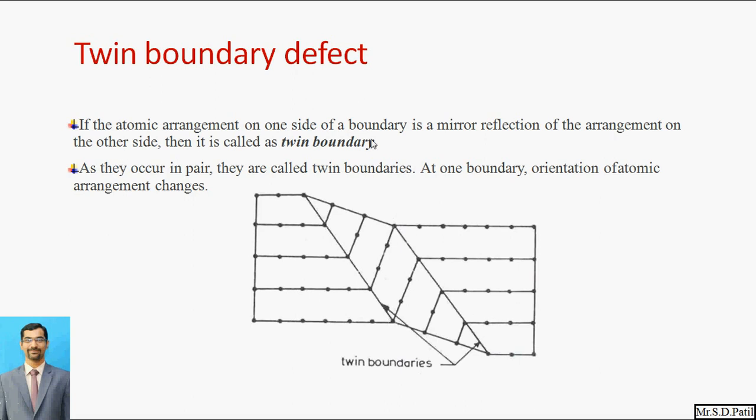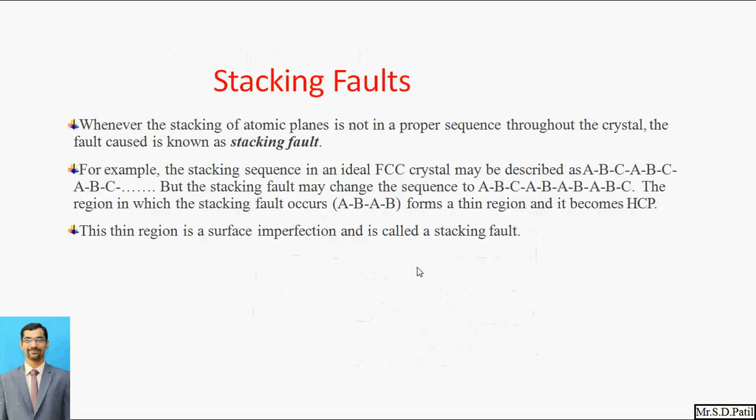So the atomic arrangement gets disturbed. On one side of the boundary it is different, and on the second side a perfect mirror reflection occurs, and this is the twin boundary. As they occur in a pair, they are called a twin boundary. Exactly two boundaries which are identical. That's why it is called a twin boundary defect.